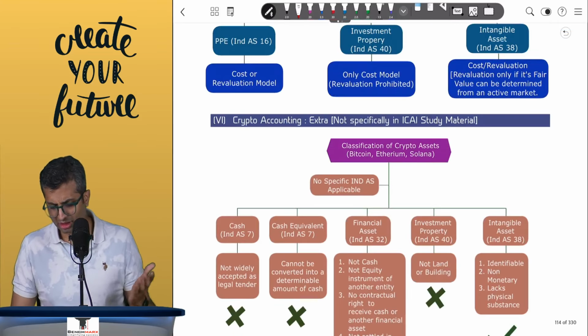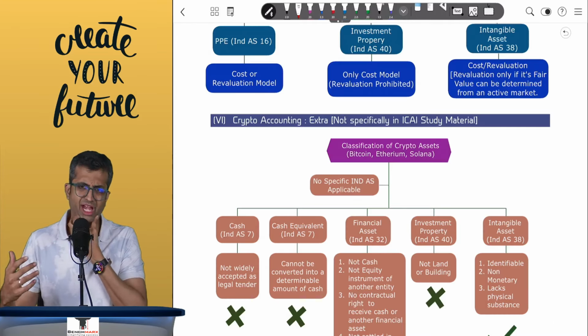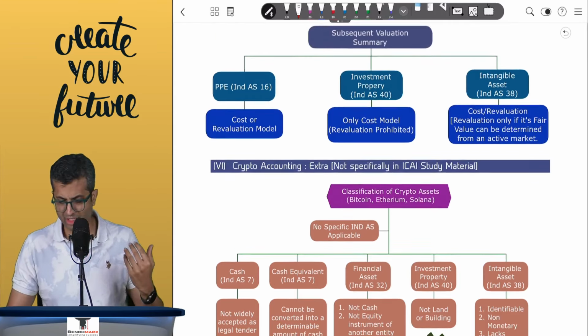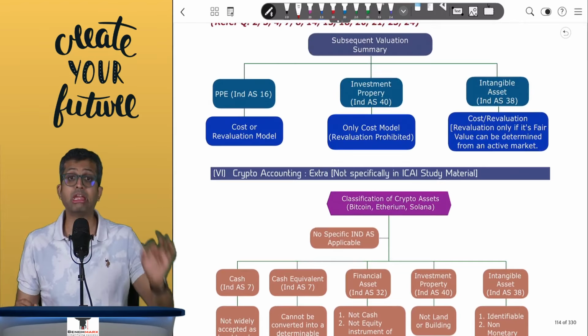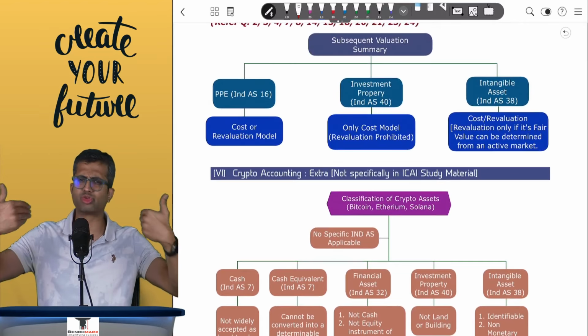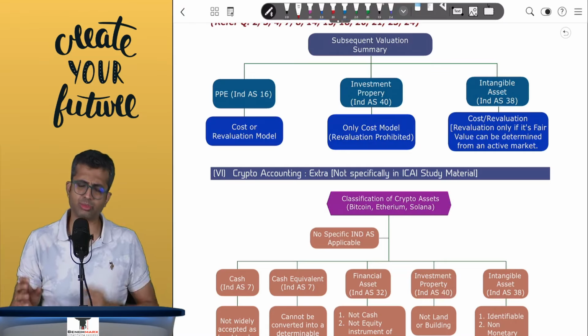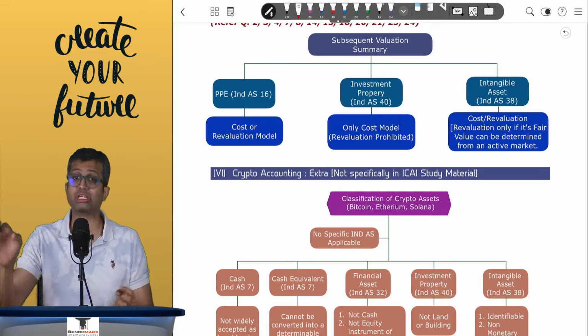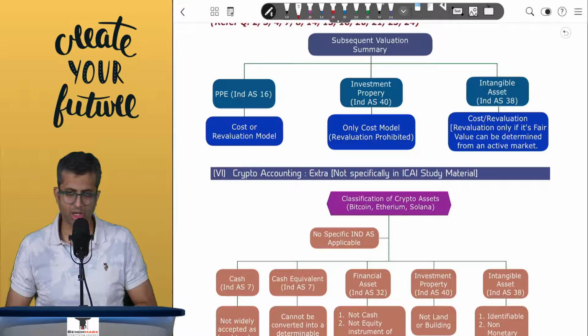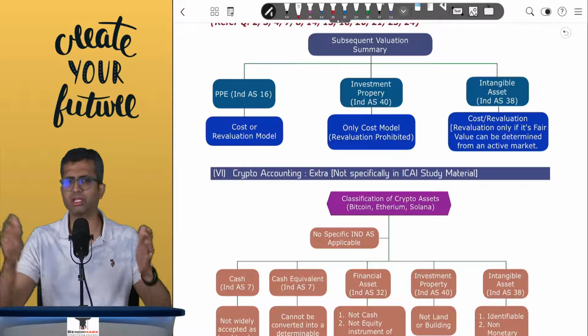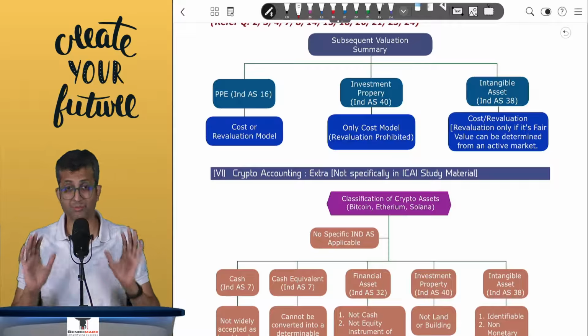We have also given over here a kind of a summary when it comes to PP, intangibles and investment property. In PP, you can either do cost or revaluation model at your choice. In investment property, only the cost model. And in intangibles, you can take cost or revaluation, but revaluation needs to have the fair value from a market. If nothing is given, we'll assume that the given fair value is coming from a market base.